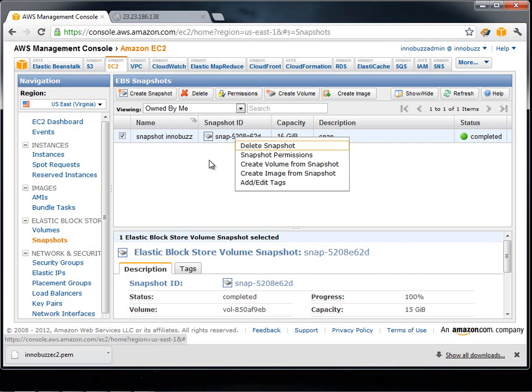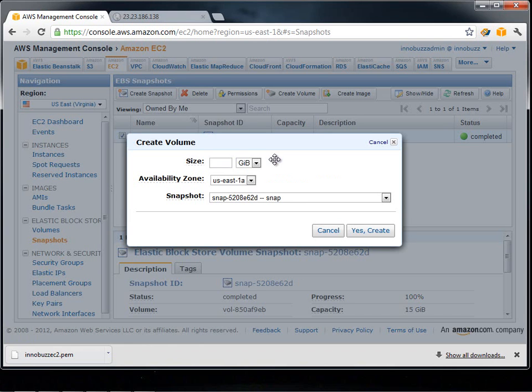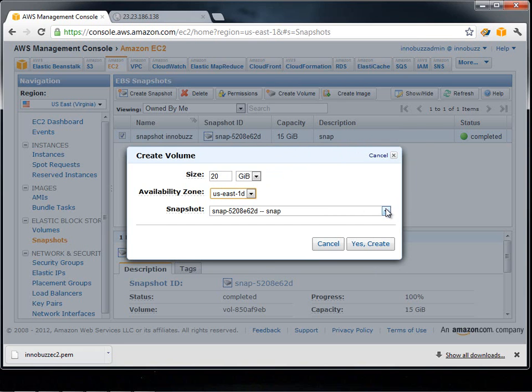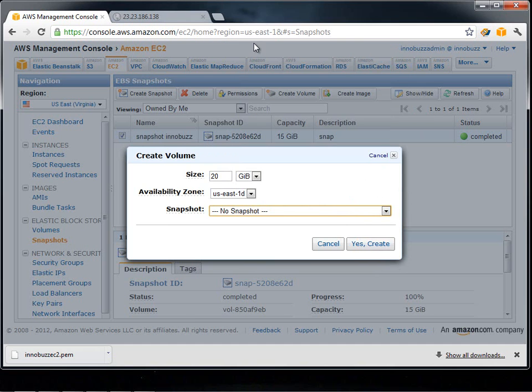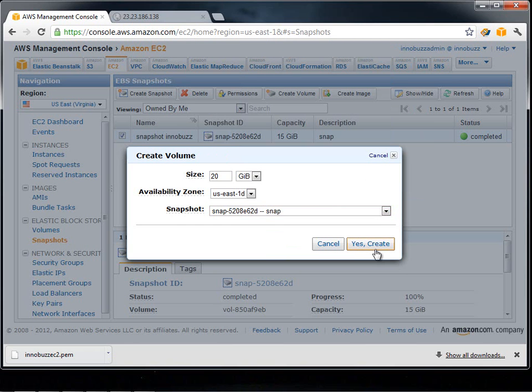How we do that is, we create a volume out of this snapshot, and we right click on that and click on create a volume. So what should be the volume size? I keep 20 GB here, and I select US East 1D, and the snapshot volume should be the one which we have right now. Since we got only one snapshot, that's the one listed over here, and we click yes. And other these snapshots are of Amazon itself, from which we can select if we want. So we select the snapshot of our instance and we create the volume.